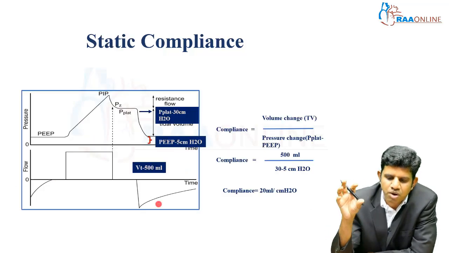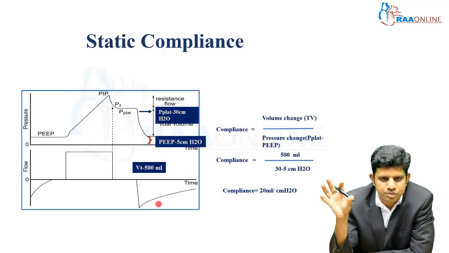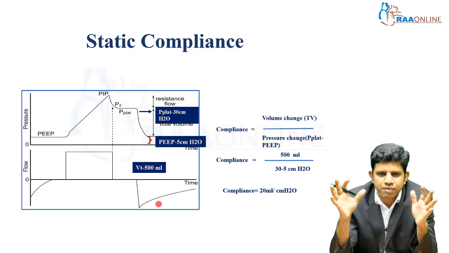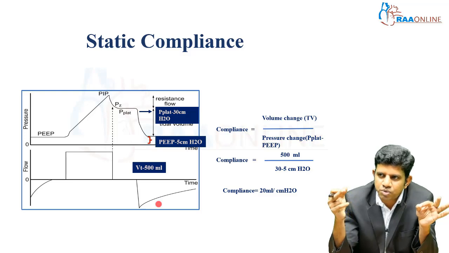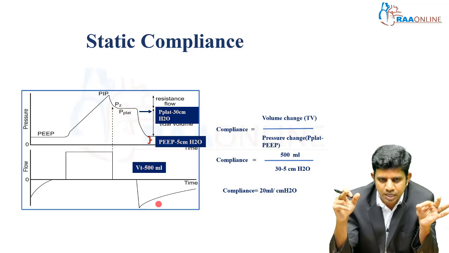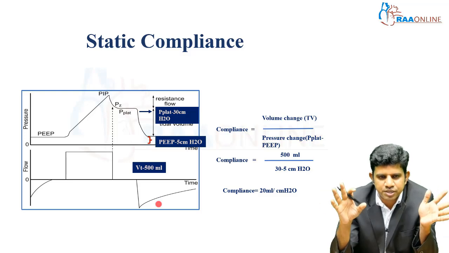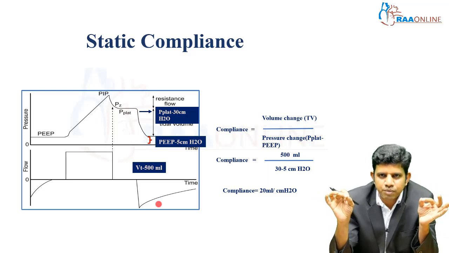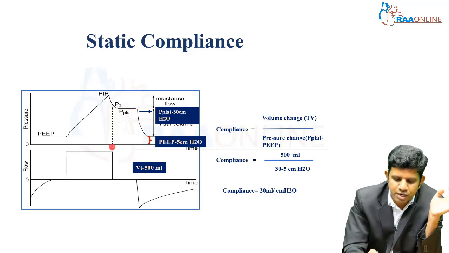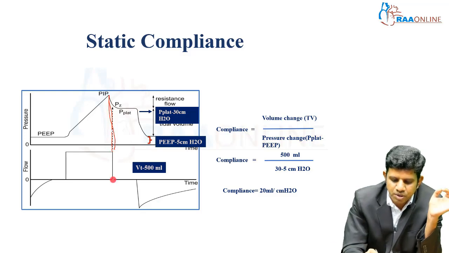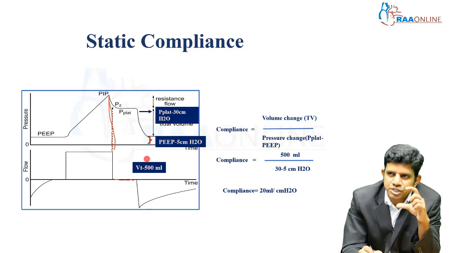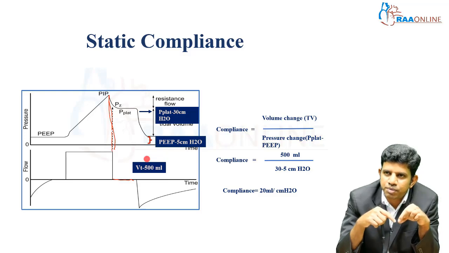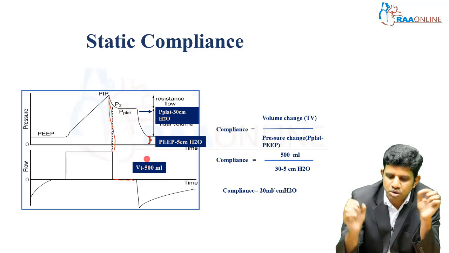So, how will you calculate the static compliance here? First, we all know that in volume control, the volume is an independent variable. To know the patient's respiratory mechanics, you have to see the pressure time scalar. First, you have to know the peak inspiratory pressure, which is the pressure at the end of inspiration. Then I put in a pause, so there will be no flow. Whatever the pressure in the alveoli, it equilibrates with the proximal airway, and that is called the plateau pressure.